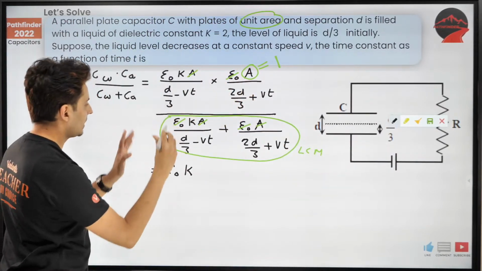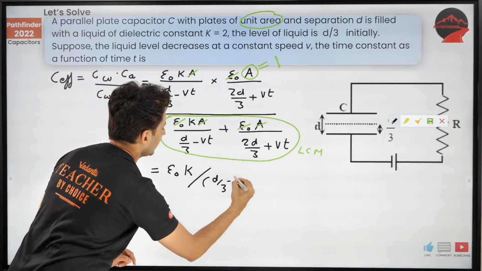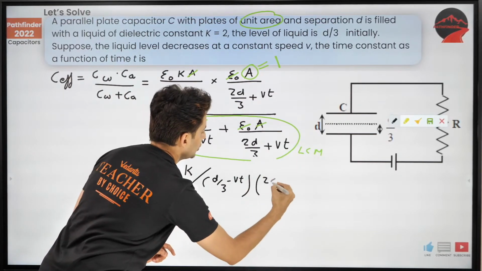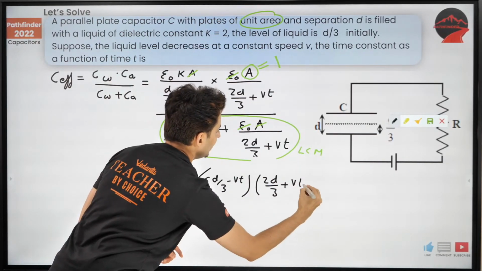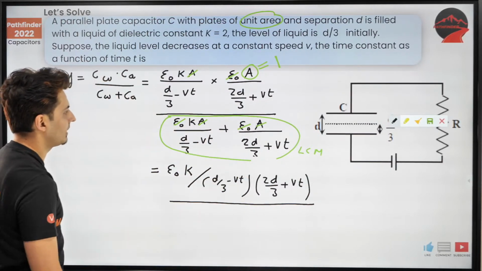So I'm going to get divided by d by 3 minus Vt into 2d by 3 plus Vt. The whole thing divided by, take the LCM guys.